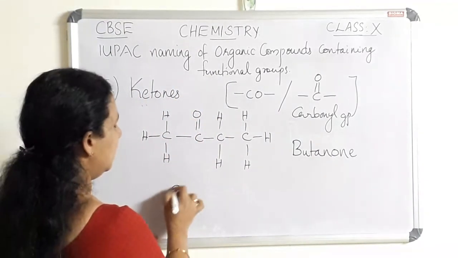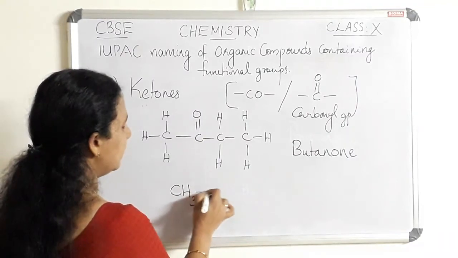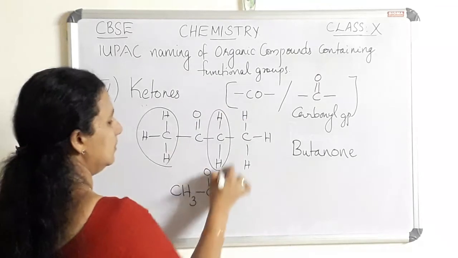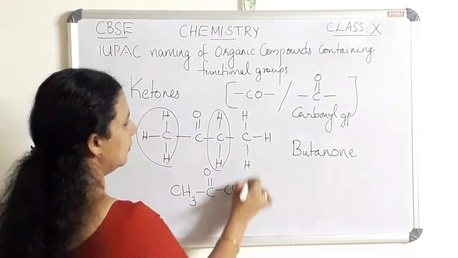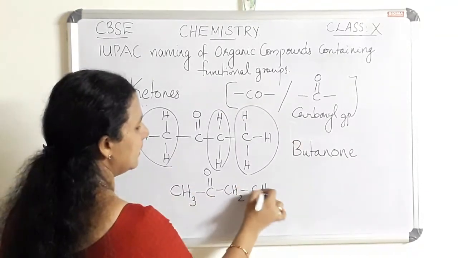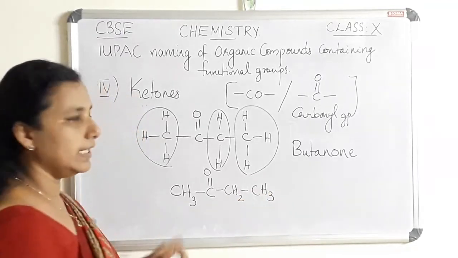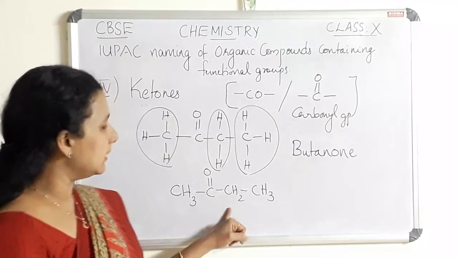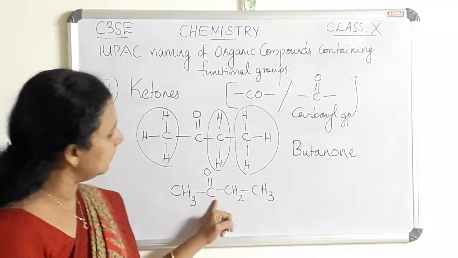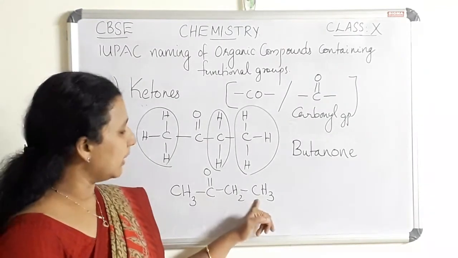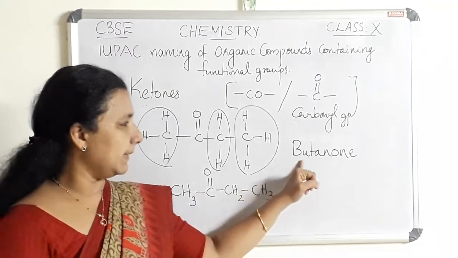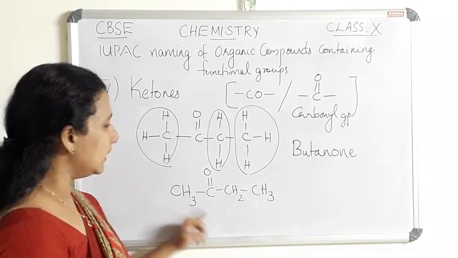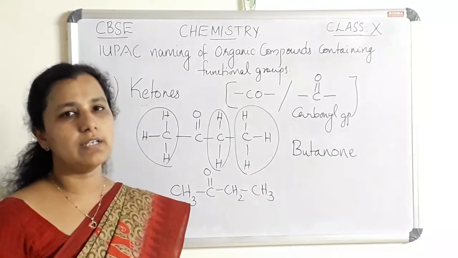It can be written this way also: CH3, CO, CH2, CH3. This is actually the condensed form of this compound. Even if we write the condensed formula, we have to count the number of carbon atoms together, find out the parent alkane, then the E of the parent alkane is replaced by ONE. That is how ketones are named.